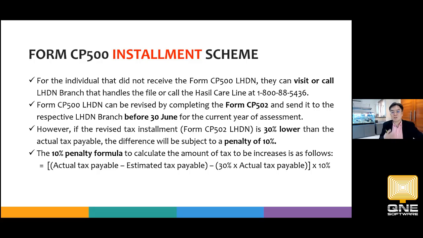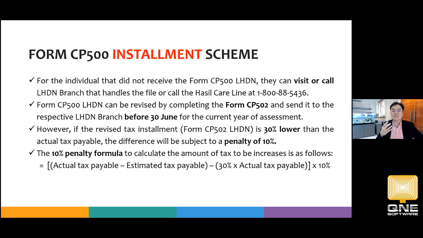So if you disagree or you think that you wish to revise lower, please fill out the CP502 in order to avoid all these unnecessary penalties, right? That's part 2 of it. Then part 3: however, if we revise, if we submit CP502, and out of your surprise, your income actually exceeded your expectation. Actually that's good news.